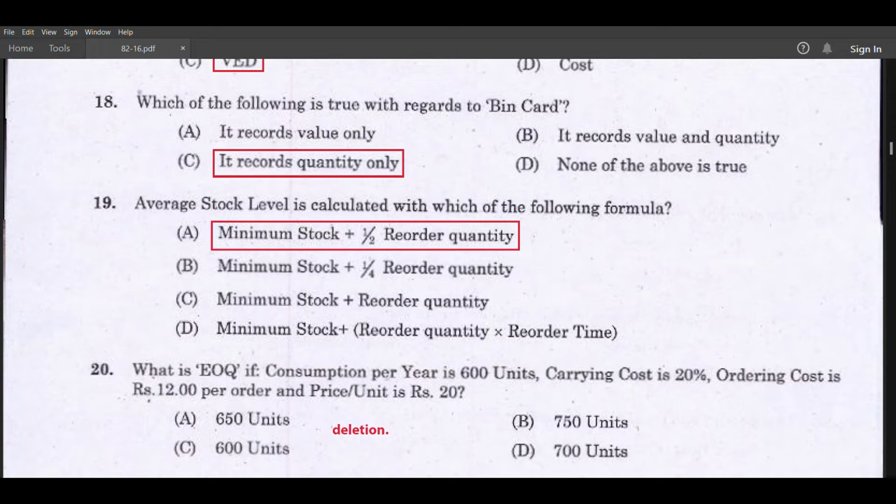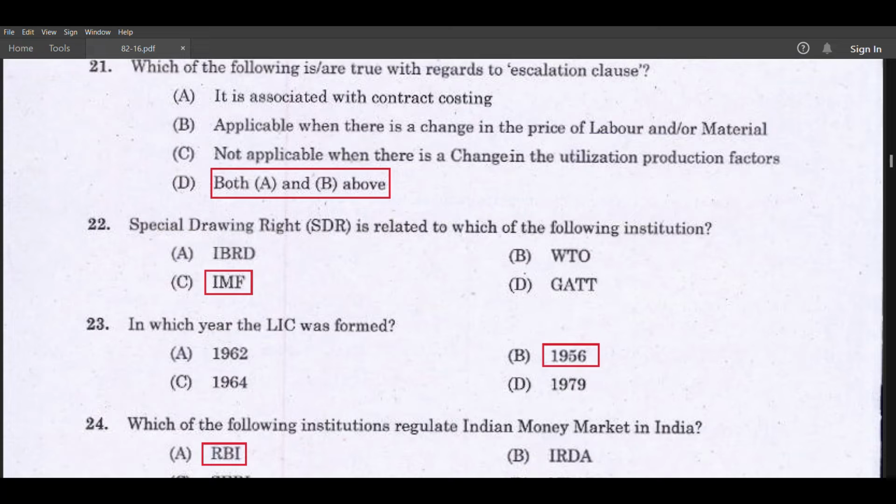Average stock level is calculated with which of the following formulas? Minimum stock plus half reorder quantity. Which of the following is true with regards to escalation clause? Both A and B above. A: it is associated with contract costing. B: it is applicable when there is a change in the price of labor or material.